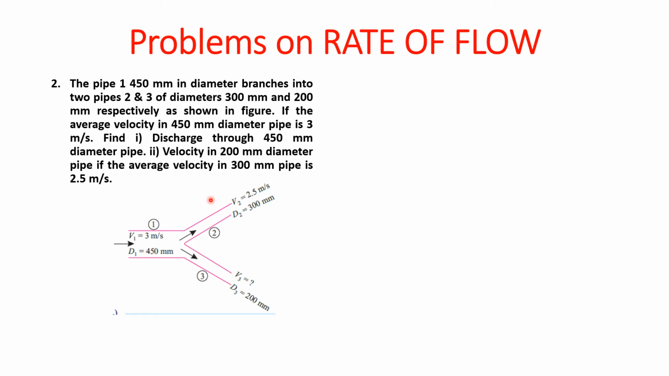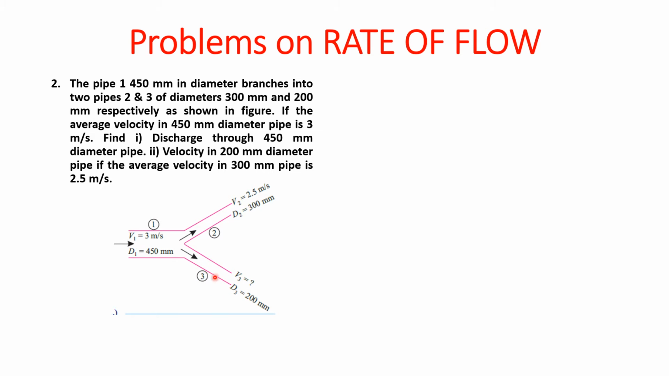Pipe 1 is having 450 mm in diameter. So this is pipe 1 having 450 mm in diameter. We have written this 1 encircled. It is branching into two pipes, 2 and 3. So one branch and two branch, that is number 2 and number 3 pipe. Number 2 is having 300 mm diameter, so D2 is 300 mm. And D3 is 200 mm here. That is pipe number 3.